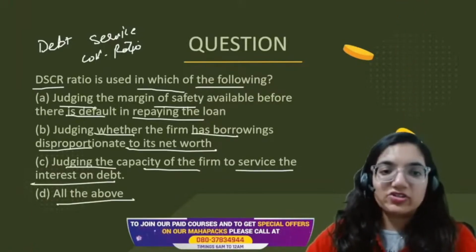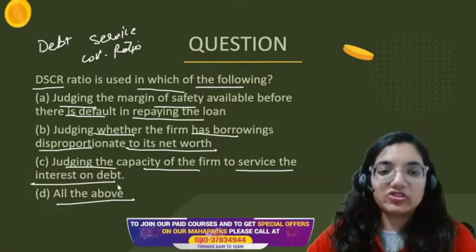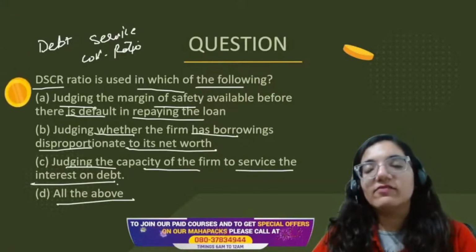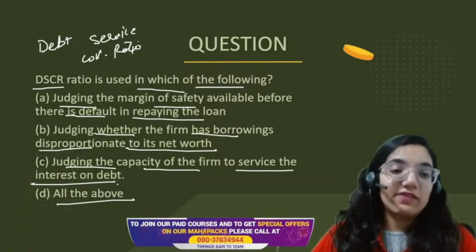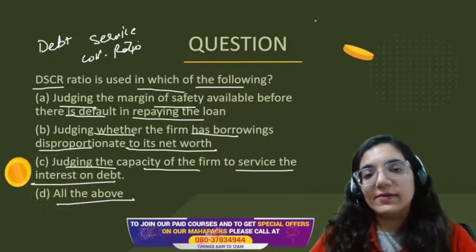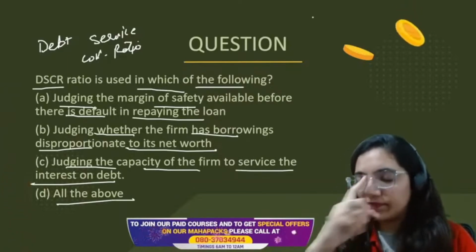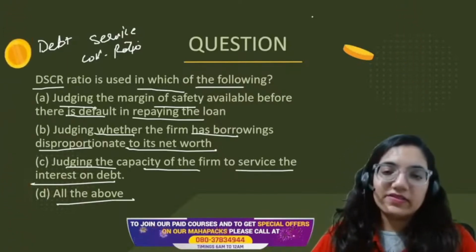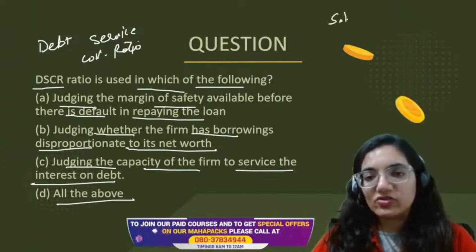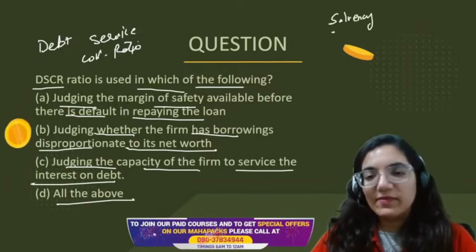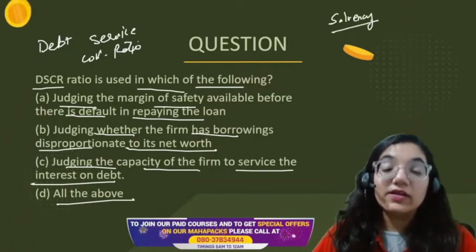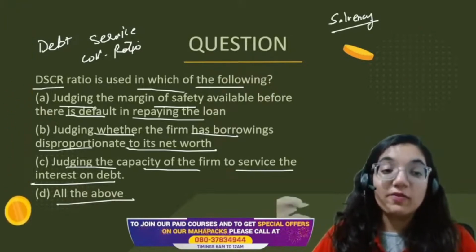Debt service coverage ratio is basically covered under the solvency ratios. This is actually a very judgmental ratio. As I told you, interest coverage ratio and debt service coverage ratio are covered under solvency only. But these ratios are so judgmental, whether you can pay back or not, whether it is worth it to give you money or not, they talk about this.